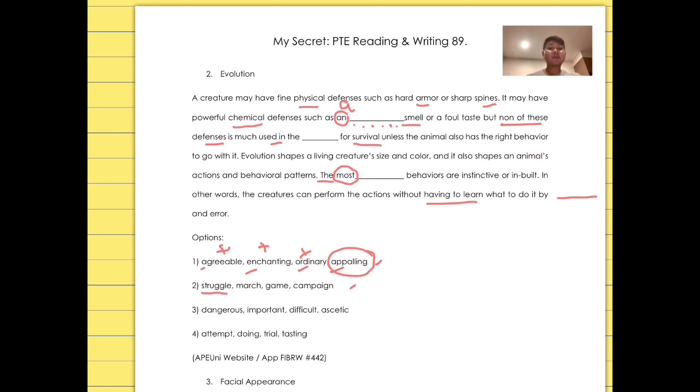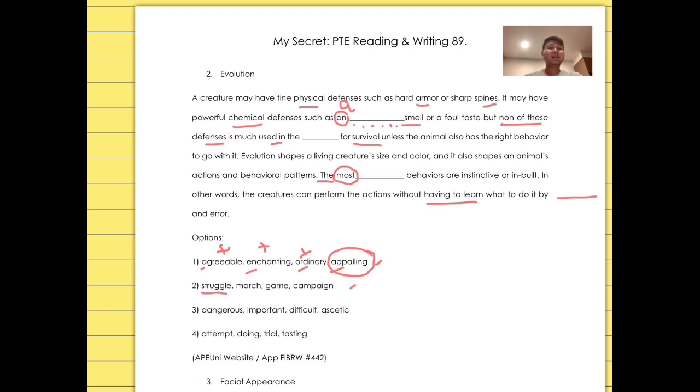Dangerous means not safe, right? The most dangerous behaviors are instinctive. No, I don't think so. The most important behaviors are instinctive. I think we can go with important. How about difficult? The most difficult behaviors are instinctive or inbuilt inside their system. I don't think so.